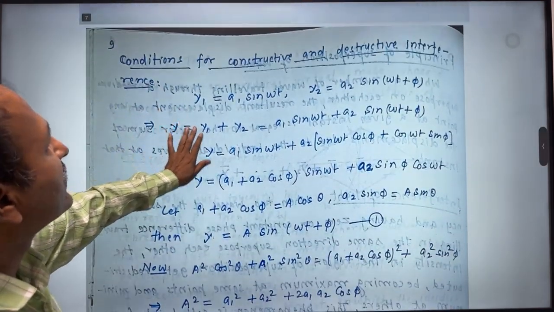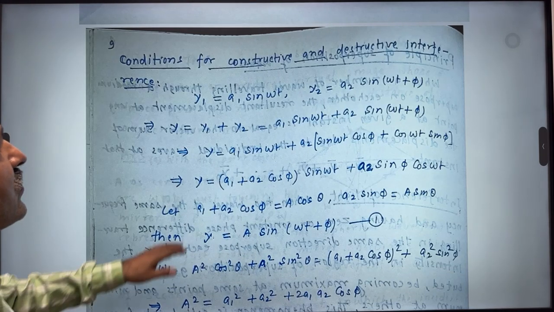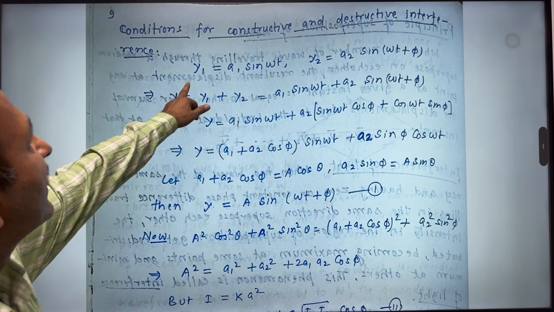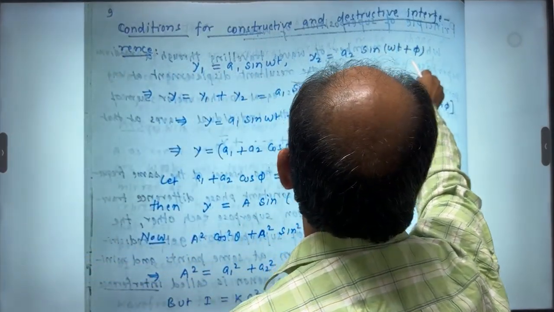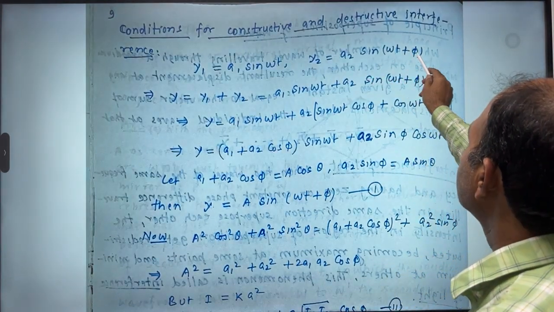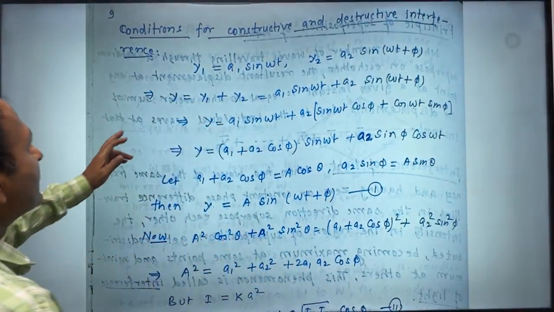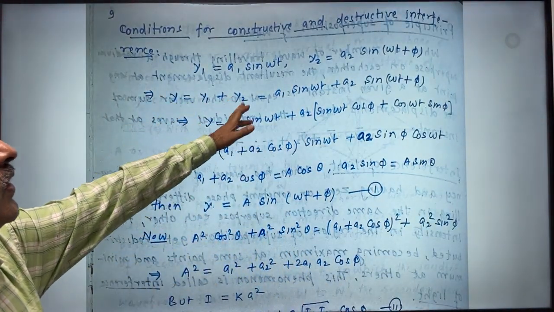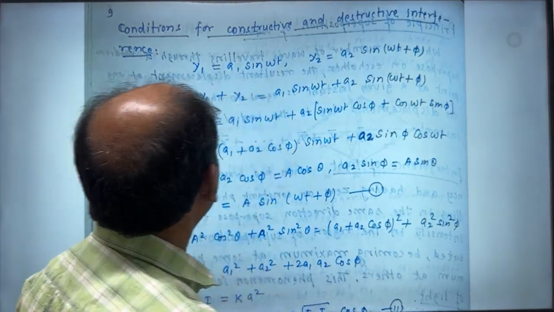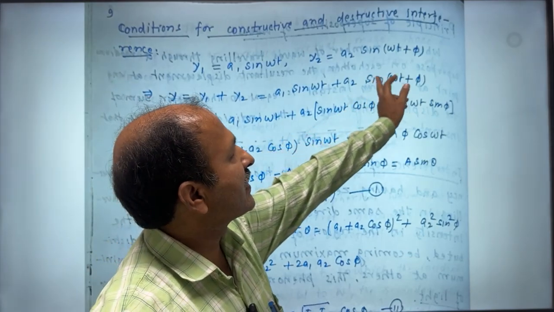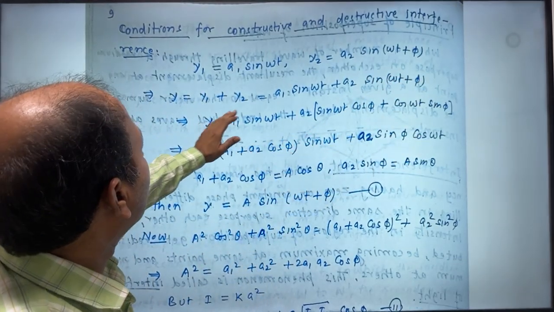Now we are going to see the basic conditions for constructive and destructive interference. So we assume two waves, one is y1 equal to a1 sine omega t and another is y2 equal to a2 sine omega t plus phi. So here there is a phase difference phi. Now when these two waves superpose, the resulting equation is y equal to y1 plus y2, or a1 sine omega t plus a2 sine omega t plus phi. Now here we can apply the formula sine a plus b, that gives sine a cos b plus cos a sine b.